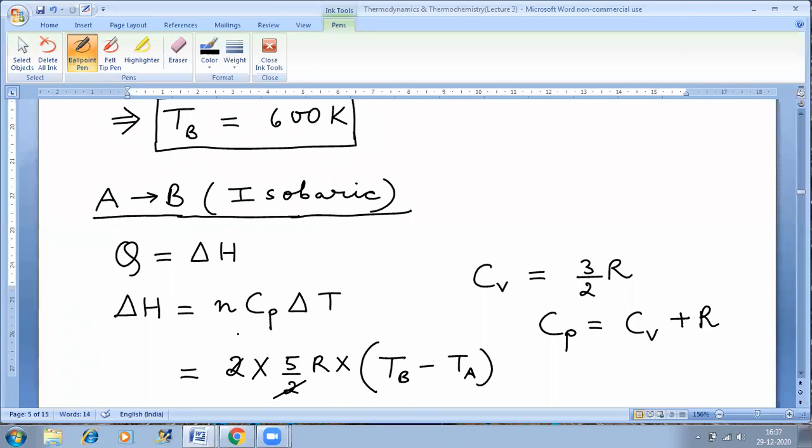Cp. Now see, Cp and Cv are not given, but they have mentioned that the gas is monoatomic. If the gas is monoatomic, that means Cv will be equal to 3/2 R. You must remember the expressions for Cv. Once you know Cv, you can calculate Cp as Cv plus R, because you know that Cp minus Cv is equal to R. This is called Mayer's formula. So if I know Cv, I can get the value of Cp by using this equation.